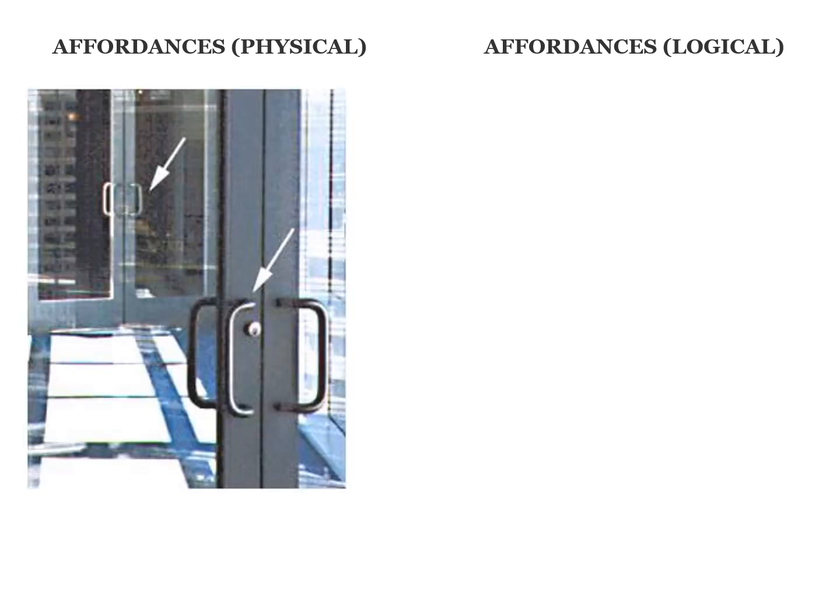There are two types of affordance, physical and logical. Physical affordance: how do the following physical objects afford? Are they obvious?